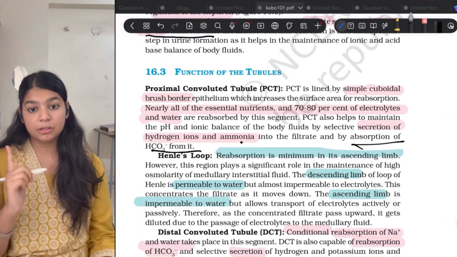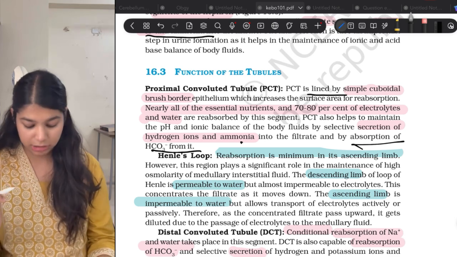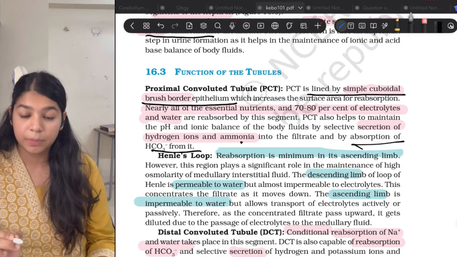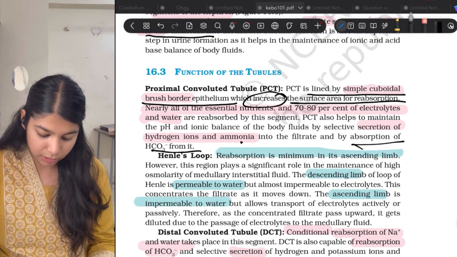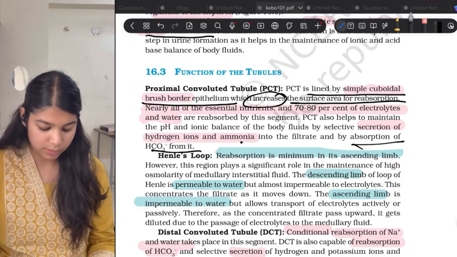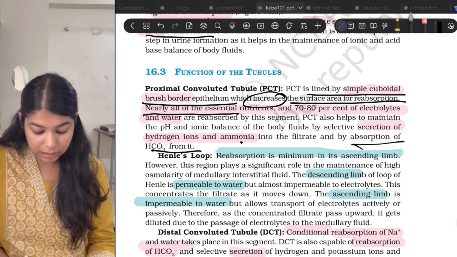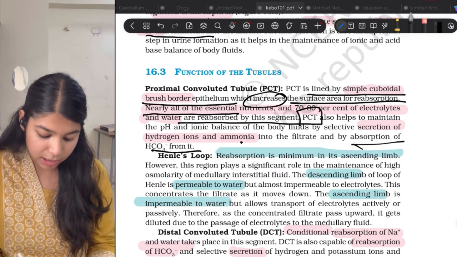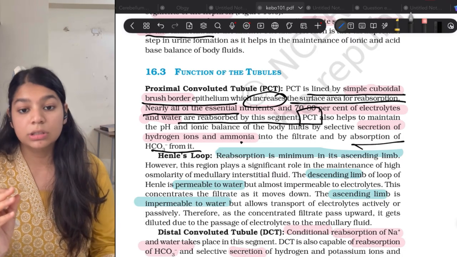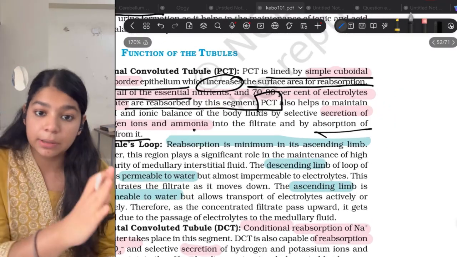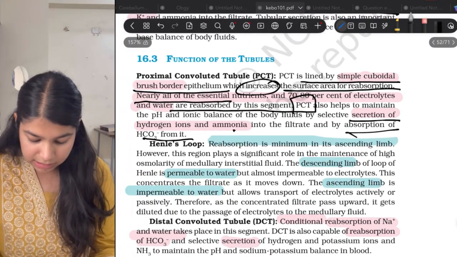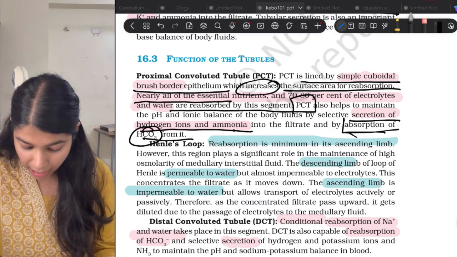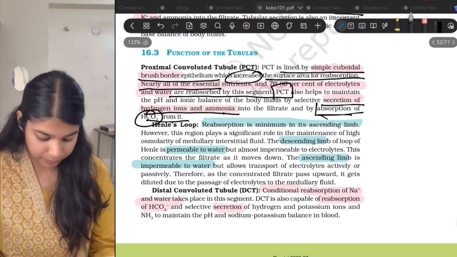Functions of the tubule. First tubule is PCT, that is proximal convoluted tubule. It is lined by simple cuboidal brush border epithelium. Why brush border epithelium? Because it increases the surface area for reabsorption. Now, nearly all of the essential nutrients and 70 to 80% of the electrolytes and water are reabsorbed by the PCT. So nearly all the reabsorption is done primarily in the PCT. Now, PCT also does tubular secretion of hydrogen and ammonium ions, and it also absorbs HCO3.